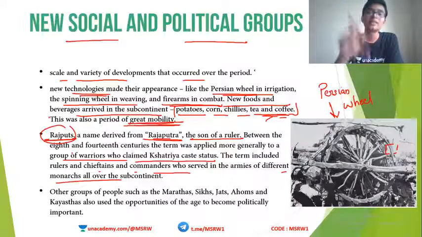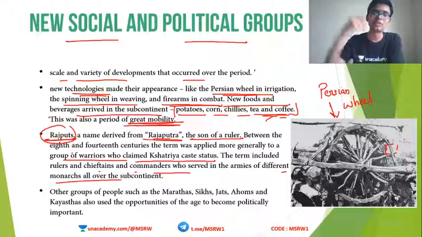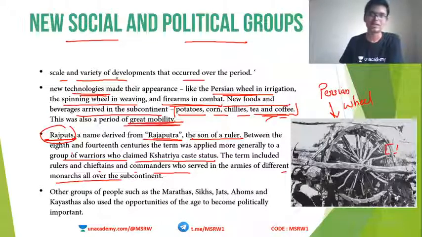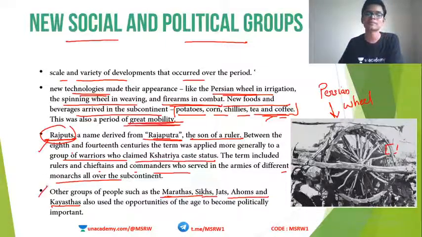But in medieval India, this term Rajput was not actually used to represent those dynasties, but it was used to represent anybody who claimed to be a good warrior and of a Kshatriya dynasty or Kshatriya class. So again, we are seeing the differences in terminologies between the medieval and modern period. Other groups of people such as Marathas, Sikhs, Jats, Ahoms, Kayasthas, etc. also started becoming important. So these are the births of dynasties in the medieval period. Rajputs came up, Marathas came up, Sikhs, Jats, Ahoms.